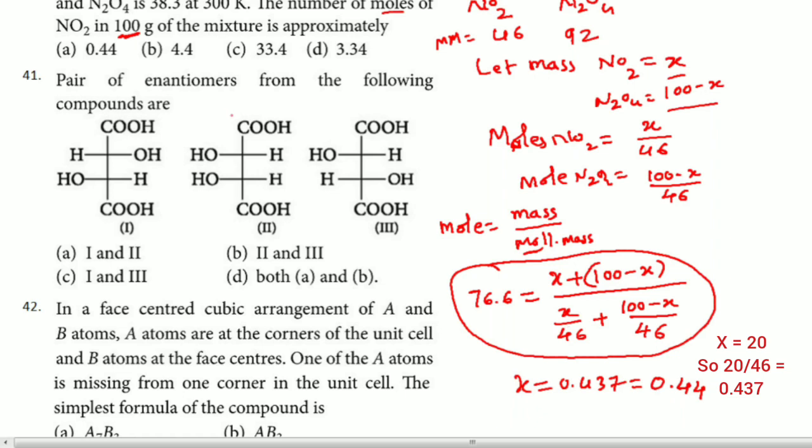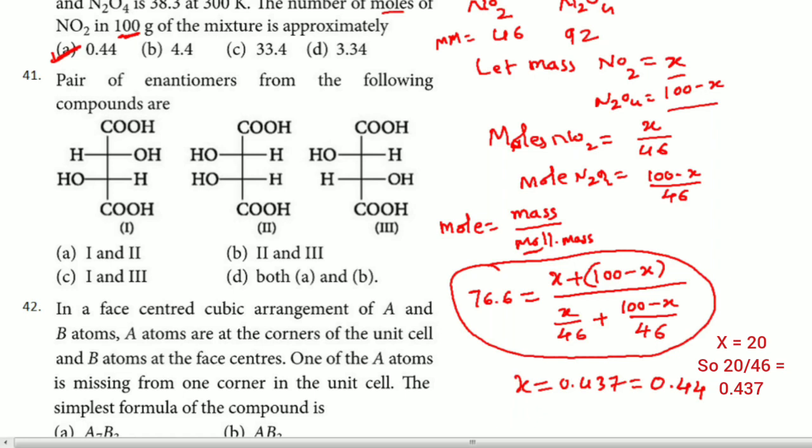Because of that, you can say the answer for this question is 0.44, right? The number of moles of NO2 in 100 grams of mixture. To calculate the number of moles of NO2, we need this particular X. We calculate X here, and we get 0.44 as the answer.